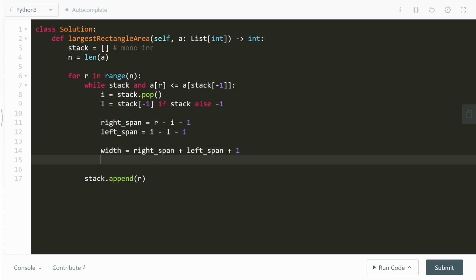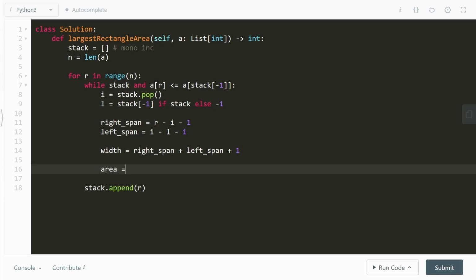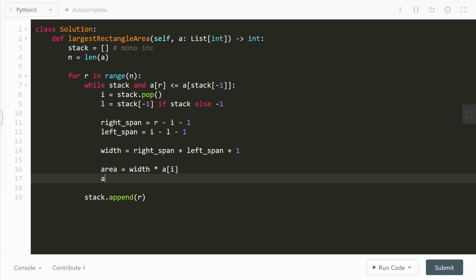Again, right span is the right side of the area where we can expand to. Left span is the left area we can expand to. And we have to do +1 to include the current bar itself. And now what's the thing we're going to do? Area is going to be the width times the current height, which is going to be the A of I. And we're going to say answer equals to the maximum of answer comma area. And we'll have answer equals to say 0 over here, which we will return at the end.